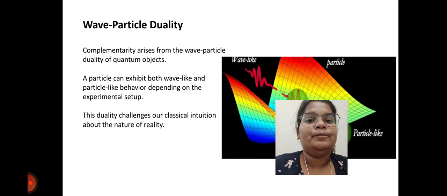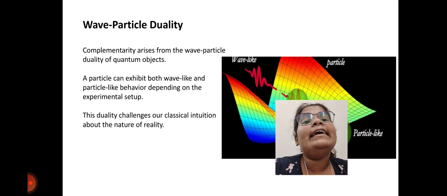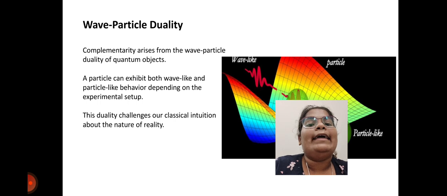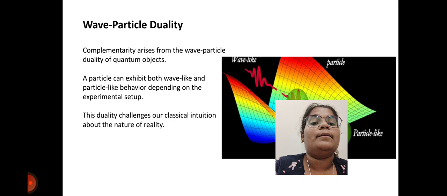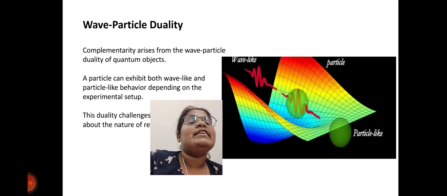Wave-particle duality: complementarity arises from the wave-particle duality of quantum objects. A particle can exhibit both wave-like and particle-like behavior depending on the experimental setup. This duality challenges our classical intuition about the nature of reality. Here we can observe this in the diagram.